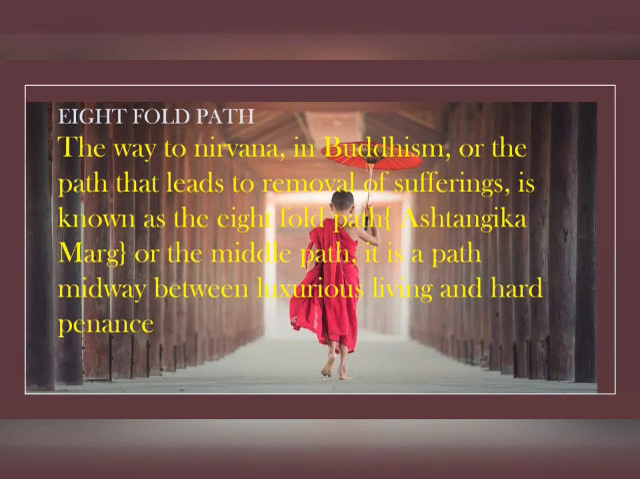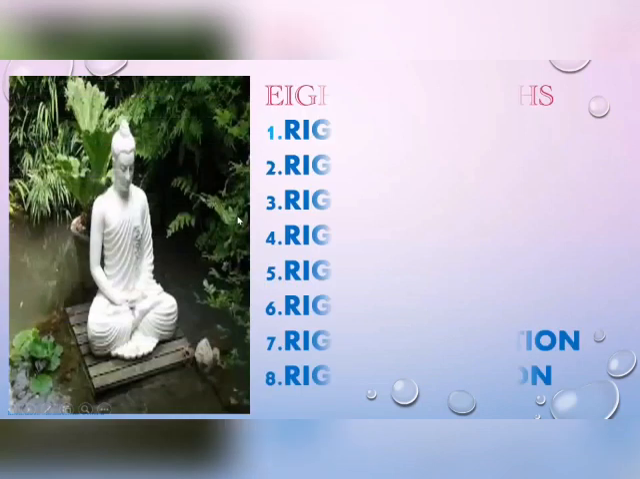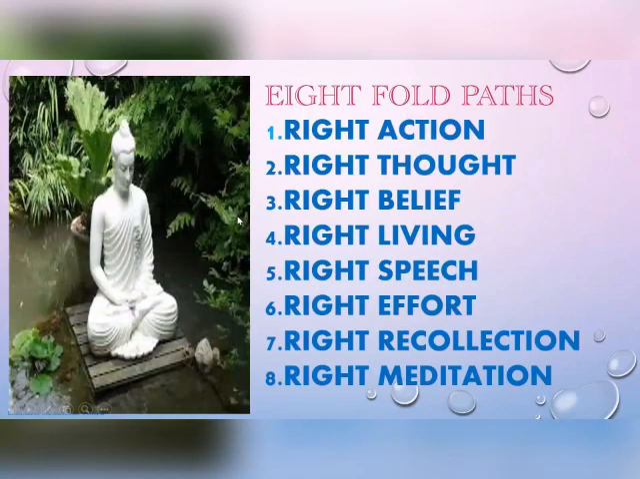Why do people want to follow this eightfold path, or practice it in their life? The way to nirvana in Buddhism is the path that leads to the removal of suffering. Already in the Four Noble Truths, Buddha said suffering is the most important cause of all evils in this world. And if you want to remove the suffering, we must practice Ashtangika Marga, or the eightfold path. Let us see the Ashtangika Marga in detail.